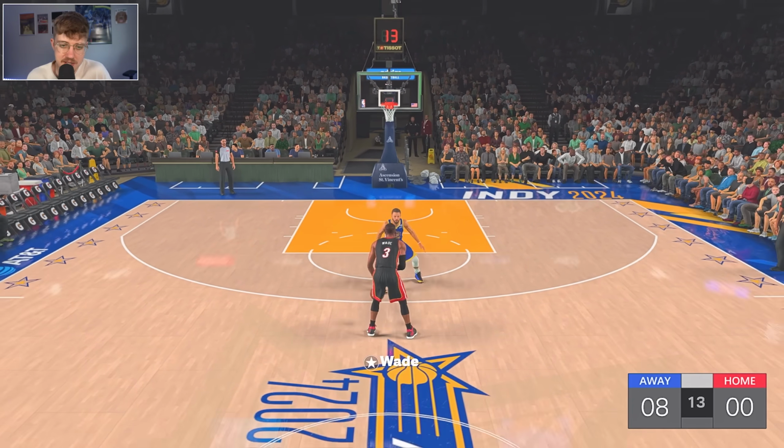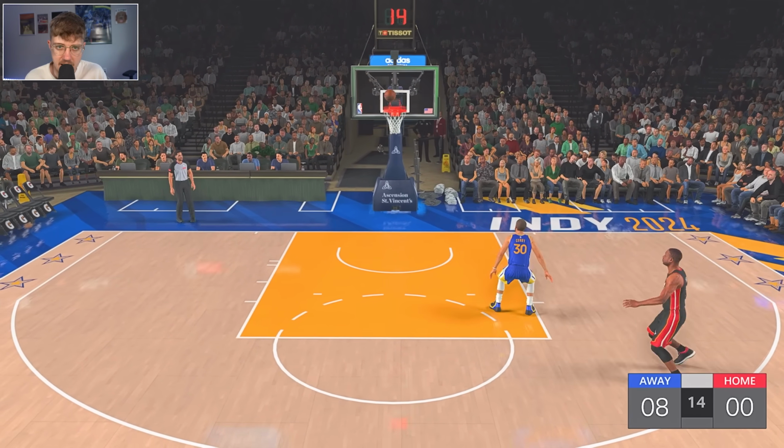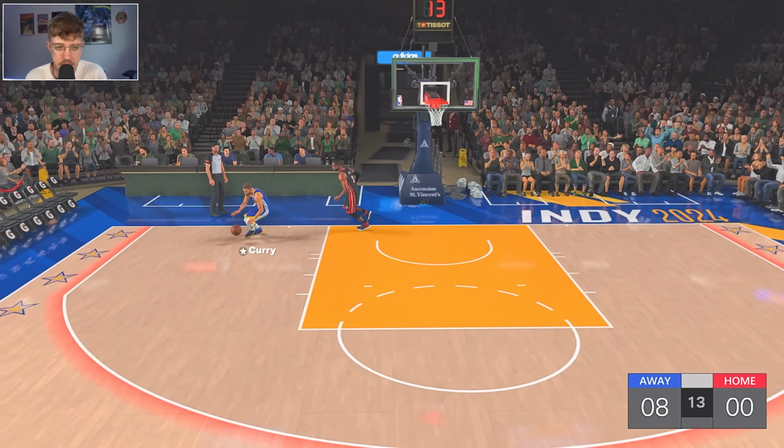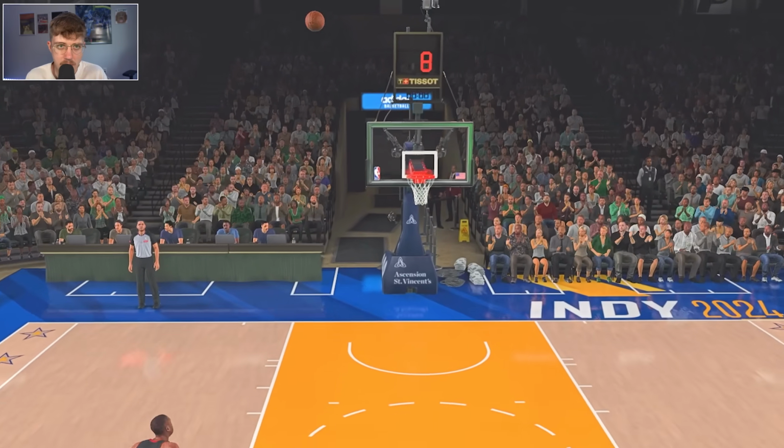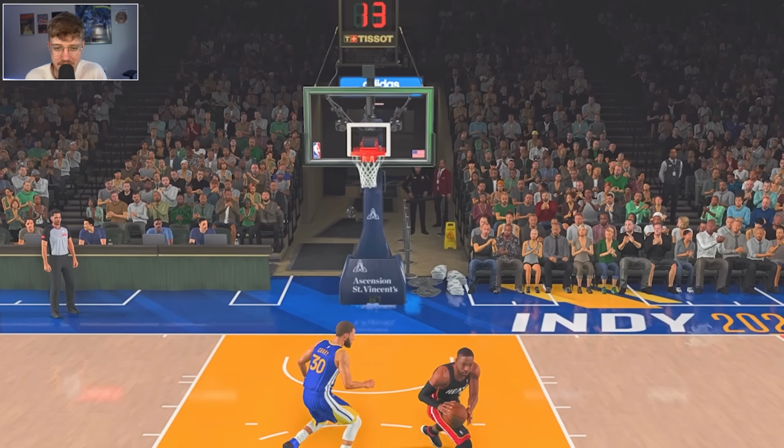Curry's playing decent defense as well. Back down, the step back, and that is no good. Steph Curry with the rebound. He finally gets the ball. Let's see if he can put up some points here. D Wade right on him from 3. It is no good. Let's see what Wade can do.